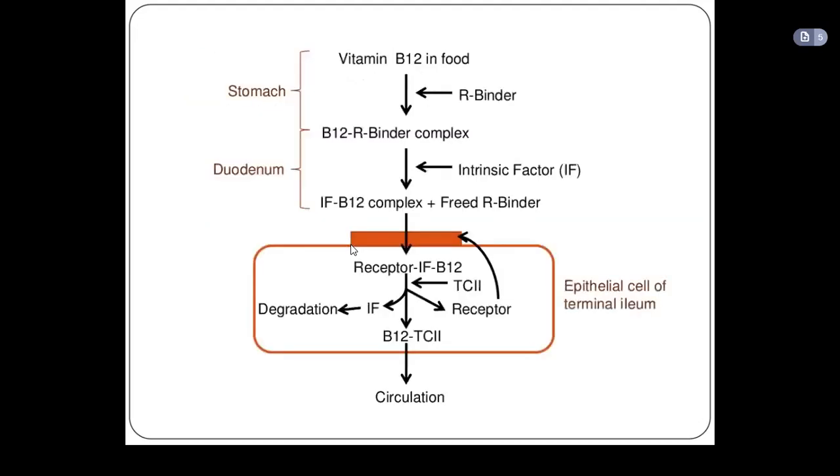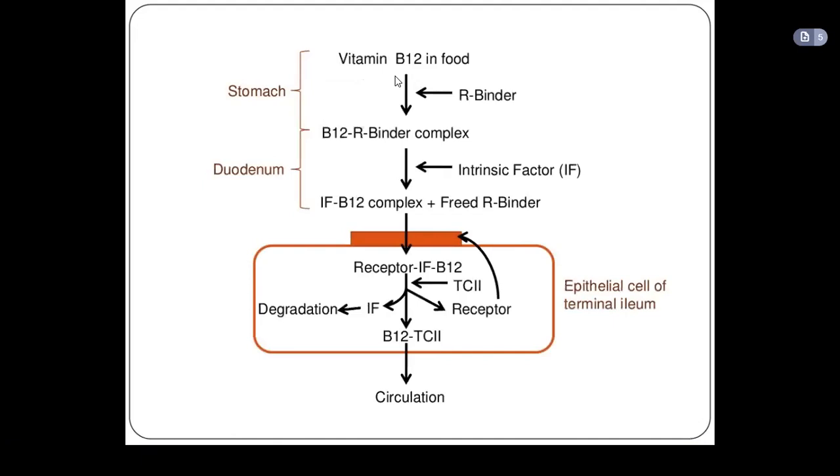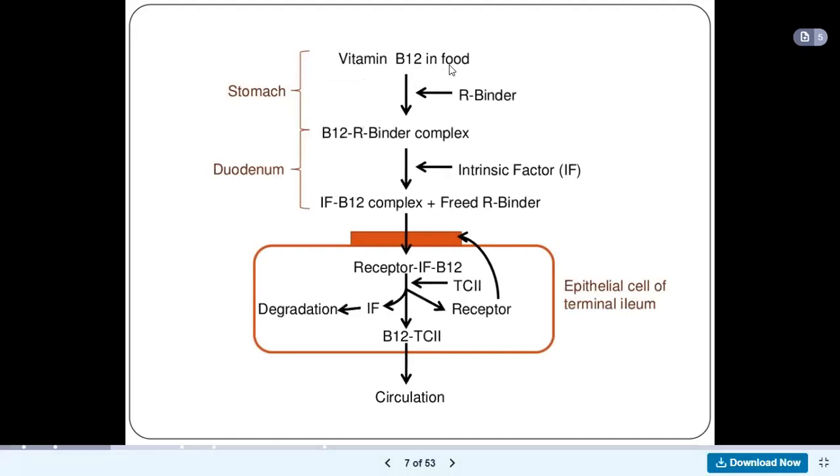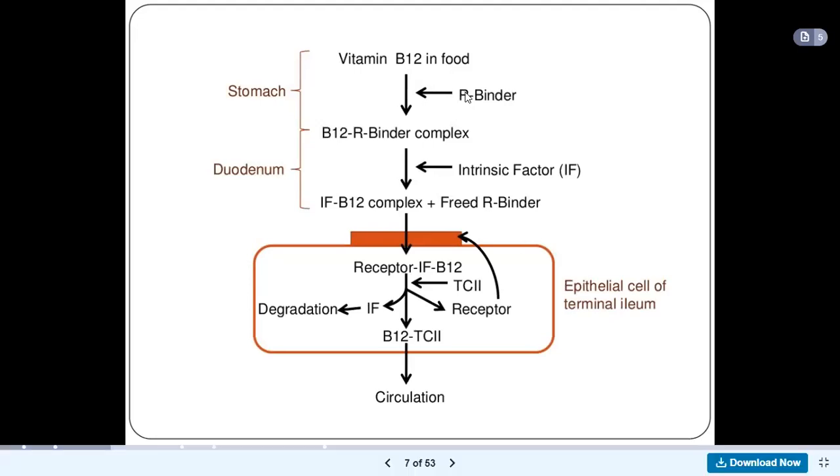Okay, so here we have a scheme that is showing us what happens to vitamin B12 from the time you take in food. So this is vitamin B12 in the food. Now that vitamin B12 binds to what we call R binder. In the stomach, once you've taken the food through your mouth, R binder binds to vitamin B12. So we have the B12-R binder complex, which is a combination of the vitamin B12 and the R binder.